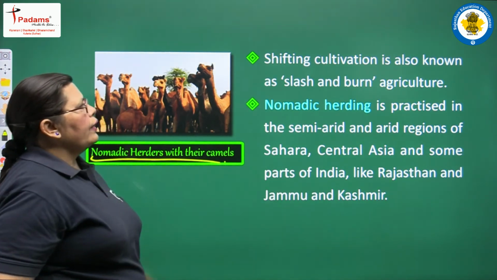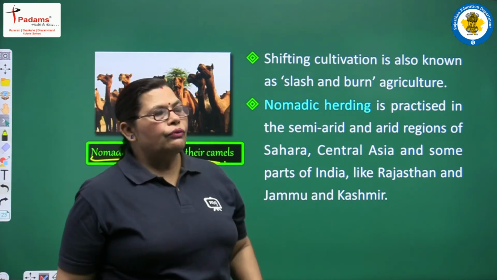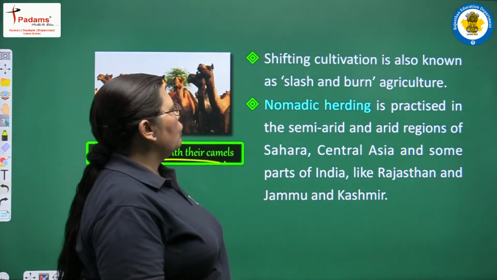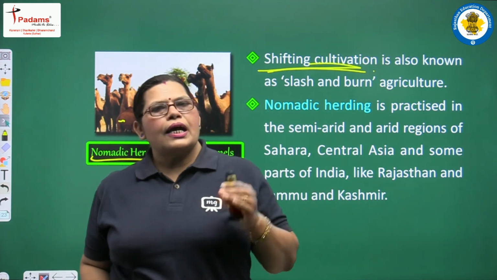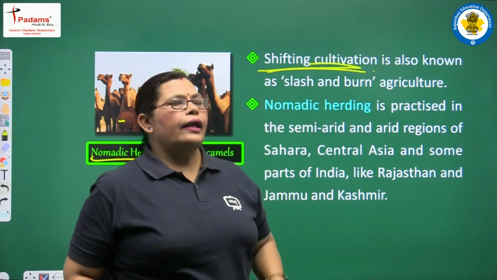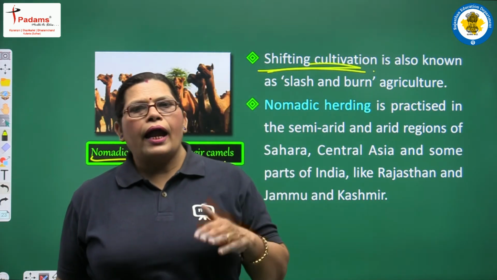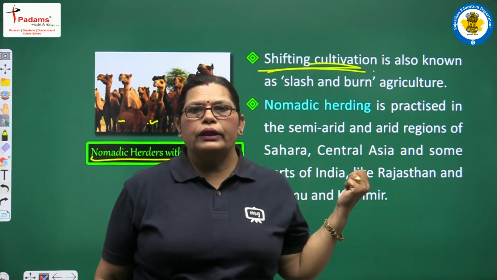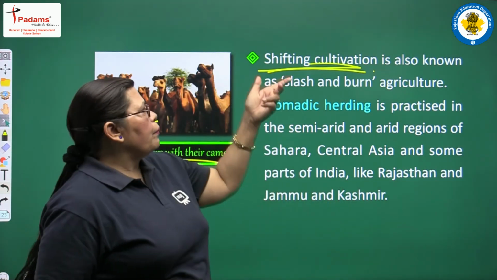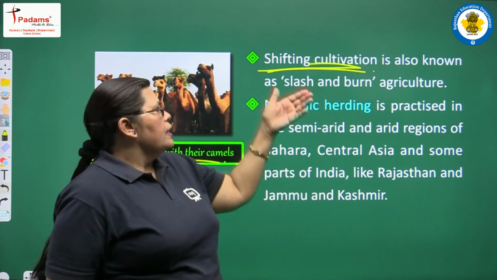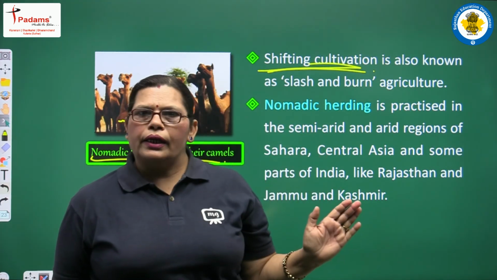See here, when we are talking about nomadic herding, this picture is there, but in shifting cultivation, what is the other name of shifting cultivation, students? Shifting cultivation is also known as slash and burn agriculture, as we discussed: the felling of trees and burning, and the ashes collected from all these parts are included in the soil. So the other name of shifting cultivation is slash and burn agriculture. I think the concept is totally clear to you.